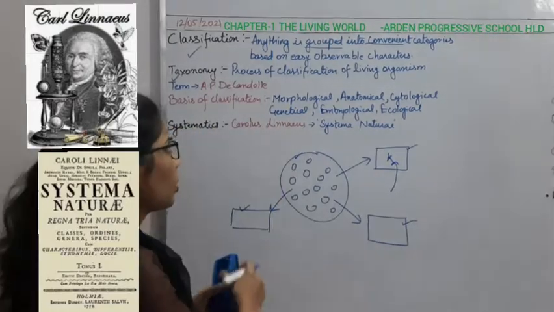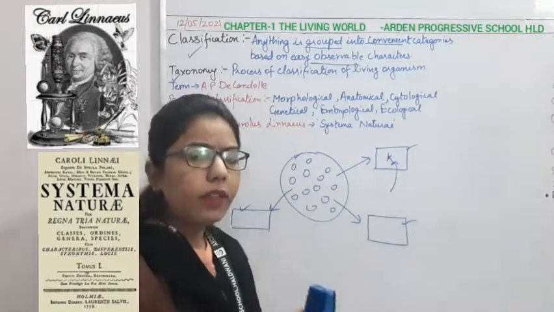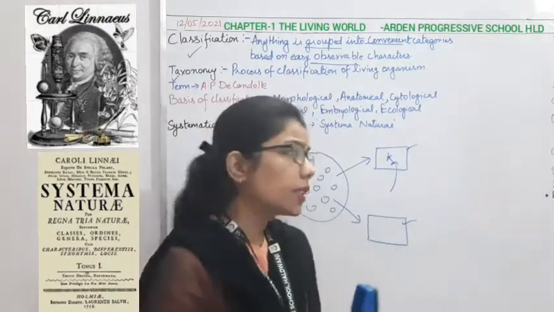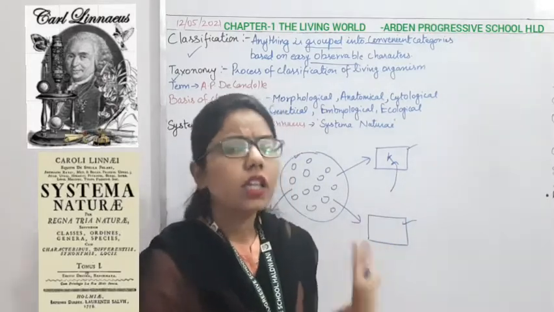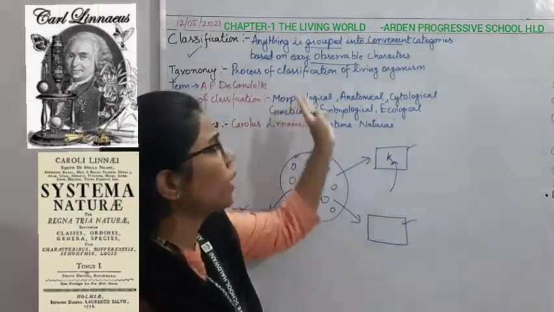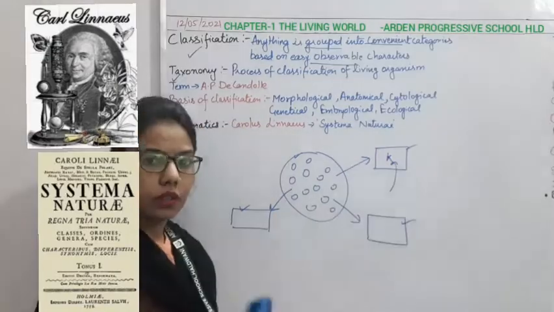Likewise, all these are based on the observable character. So when we are talking about the classification, it means that we are seeing morphological characters. Whenever we are going for only the observed character, we are calling it the classification, right?